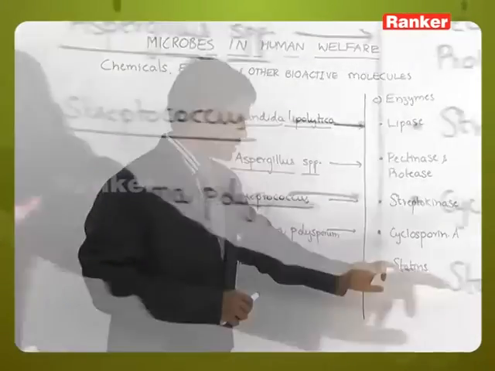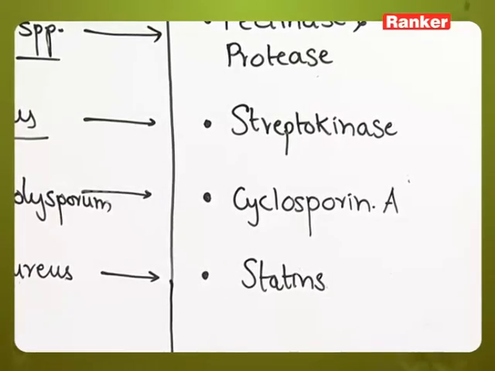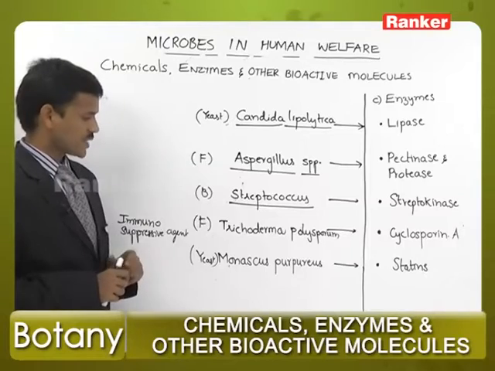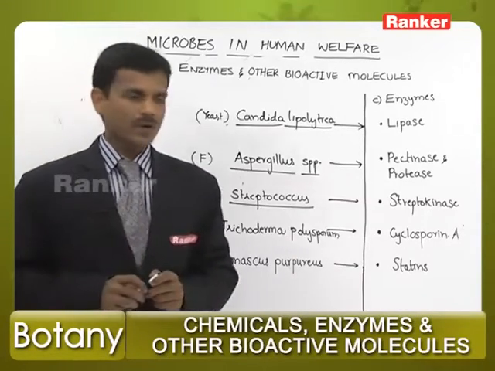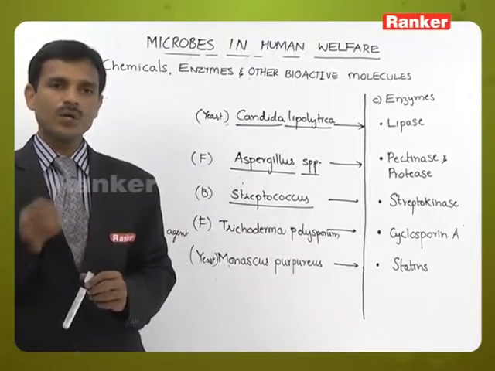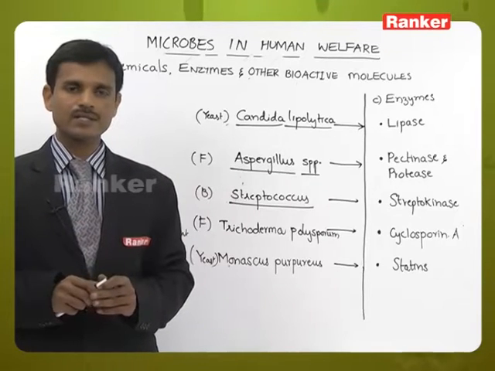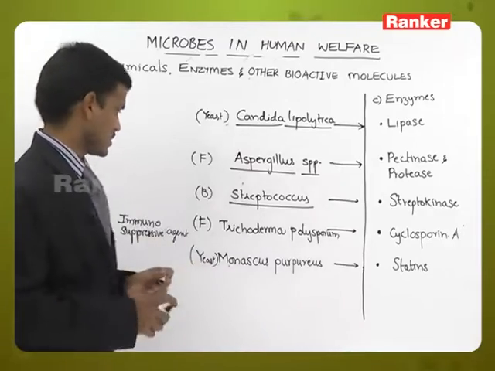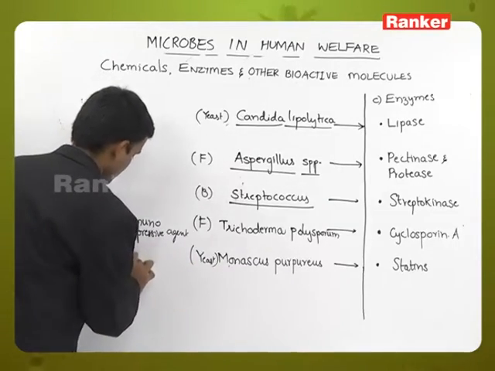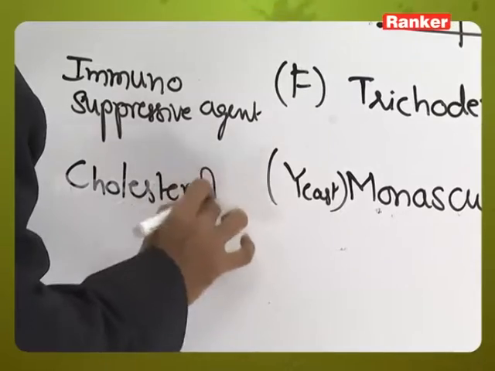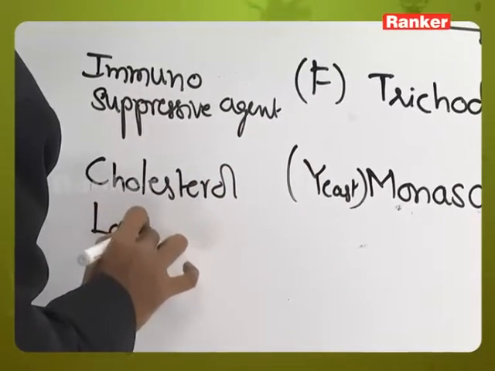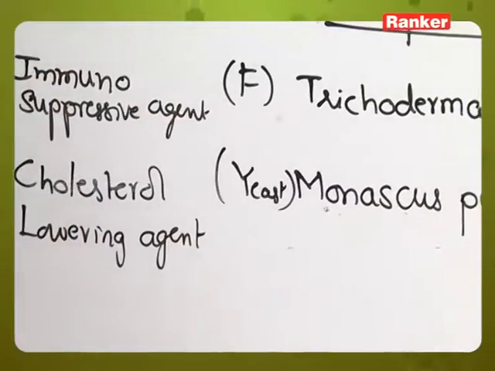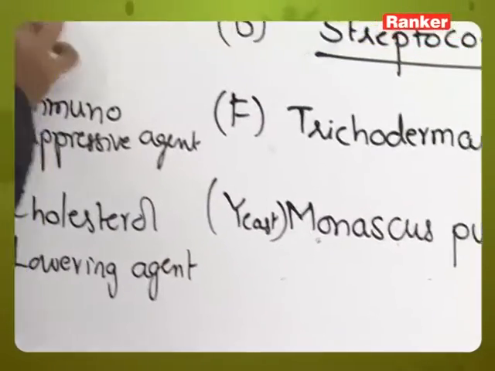Next, statins. Statins are also bioactive molecules. These bioactive molecules are extracted from Monascus purpureus, it is a yeast. And statins generally lower or reduce the cholesterol content. So, it is a cholesterol lowering agent. Streptococcus is clot buster.